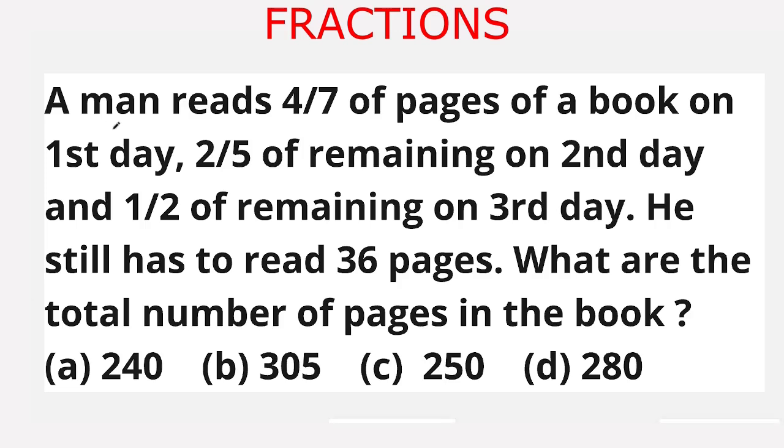Our question is, a man reads 4 upon 7 of the pages of a book on the first day, 2 upon 5 of the remaining on the second day, and 1 upon 2 of the remaining on the third day. He still has to read 36 pages. What is the total number of pages in the book? The given options are option A 240, option B 305, option C 250, option D 280.